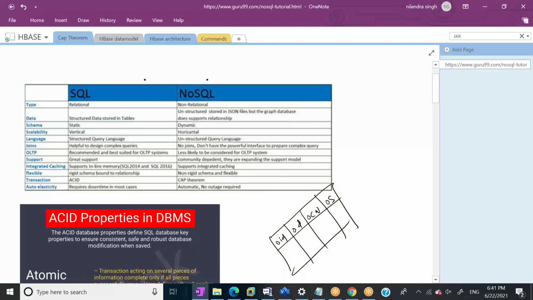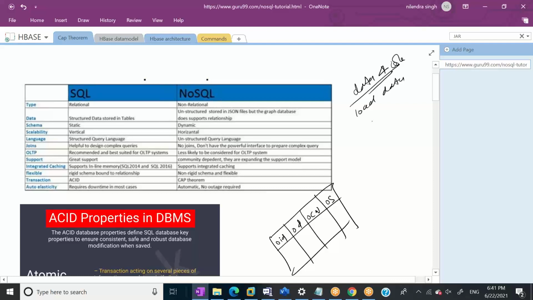I have one data file which has four columns. So what I was doing was load data local inpath into this table, and it was working perfectly fine.